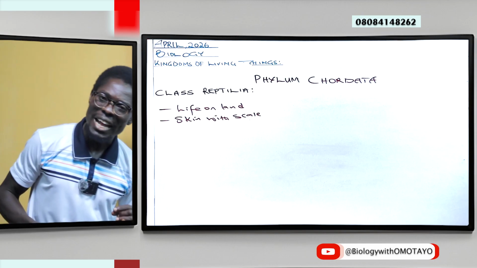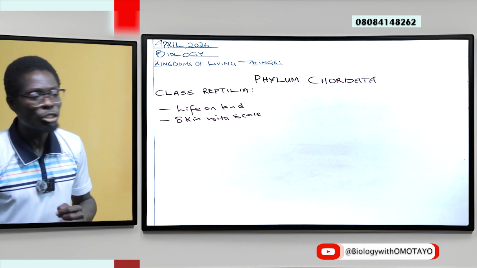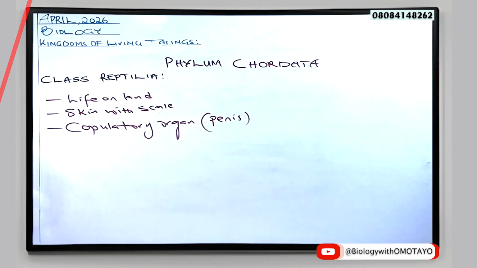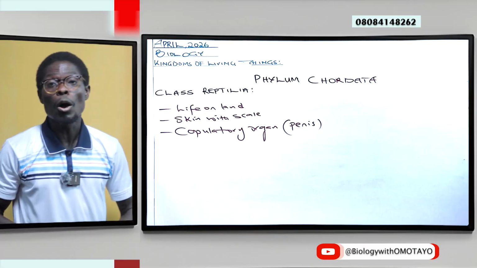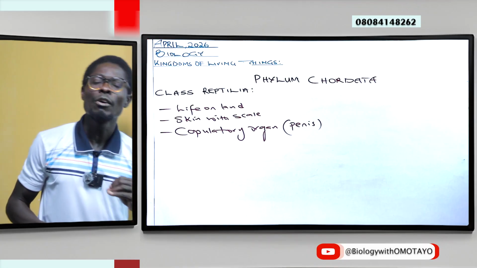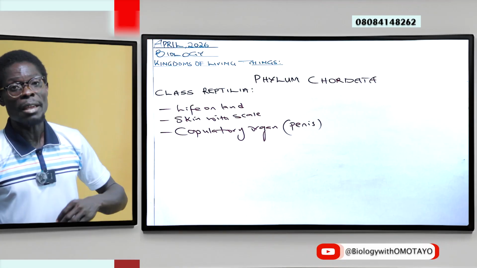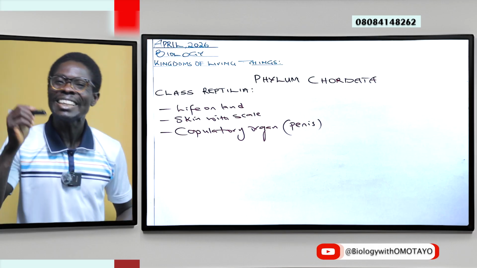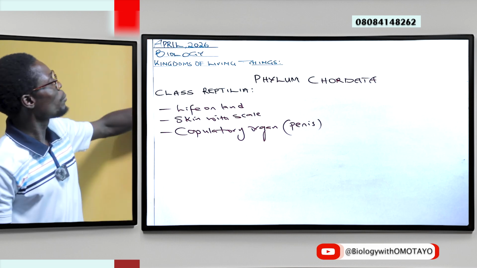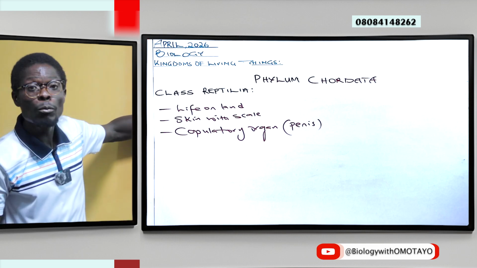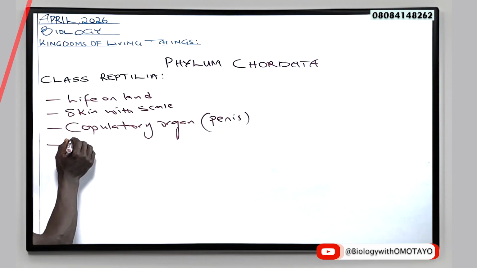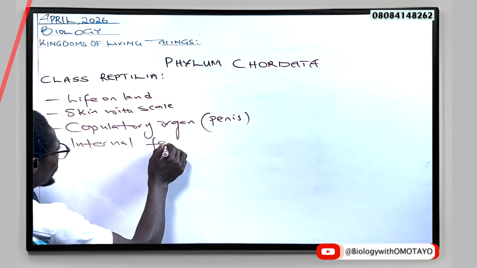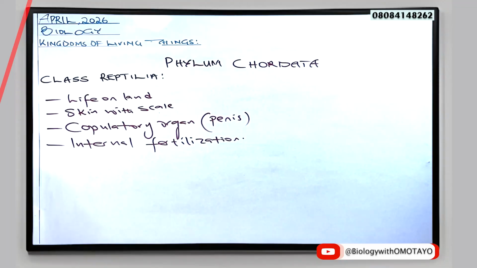Equally, they are the first animals to come up with a copulatory organ. So this is the class where we have organisms coming up with a copulatory organ for the first time. This is to ensure that they practice what is referred to as what? Internal fertilization. The copulatory organ will ensure that they are able to practice internal fertilization. Still under this, we have organisms that are poikilothermic as well in nature.